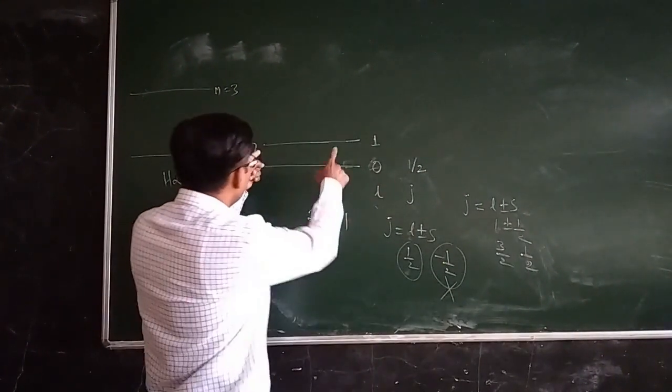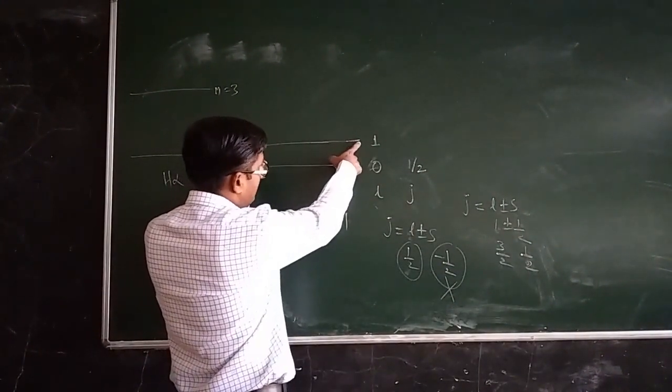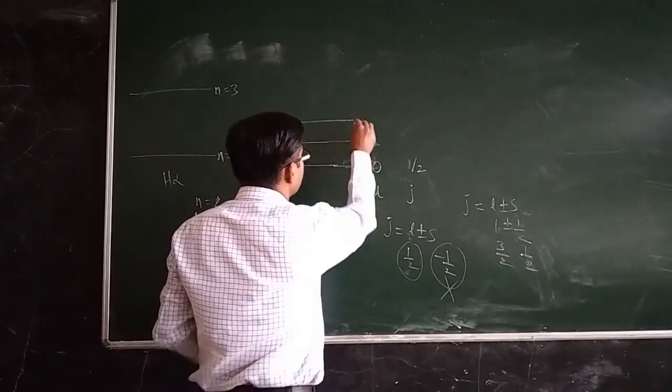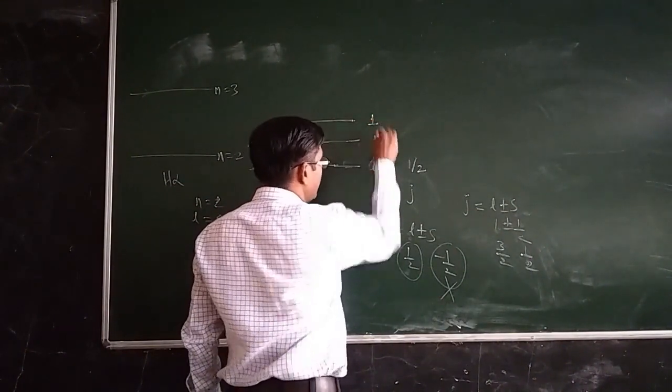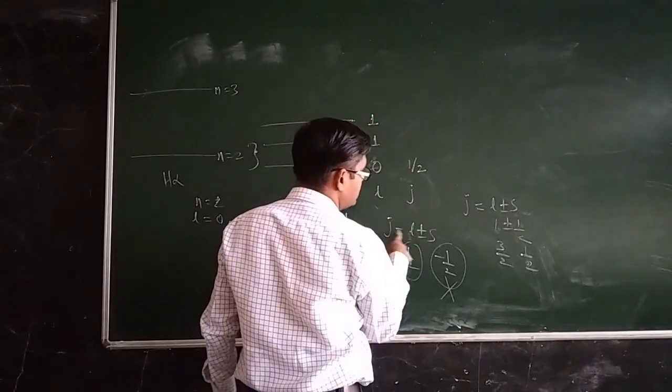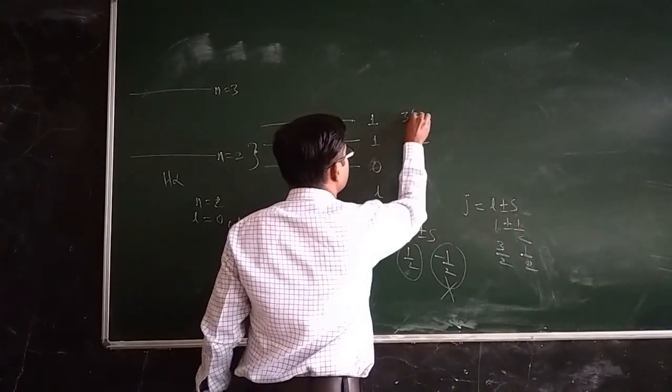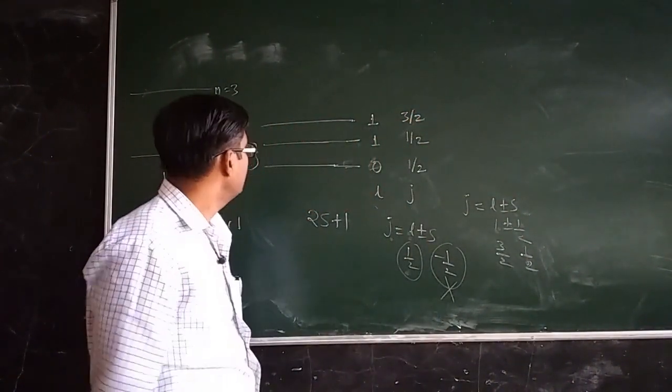So remember that although this appears as a single state, it is not a single state. It will be one more energy level having the same value of L but a different value of j. Here the value of j is equal to 1 by 2 and here the value of j is equal to 3 by 2, right?